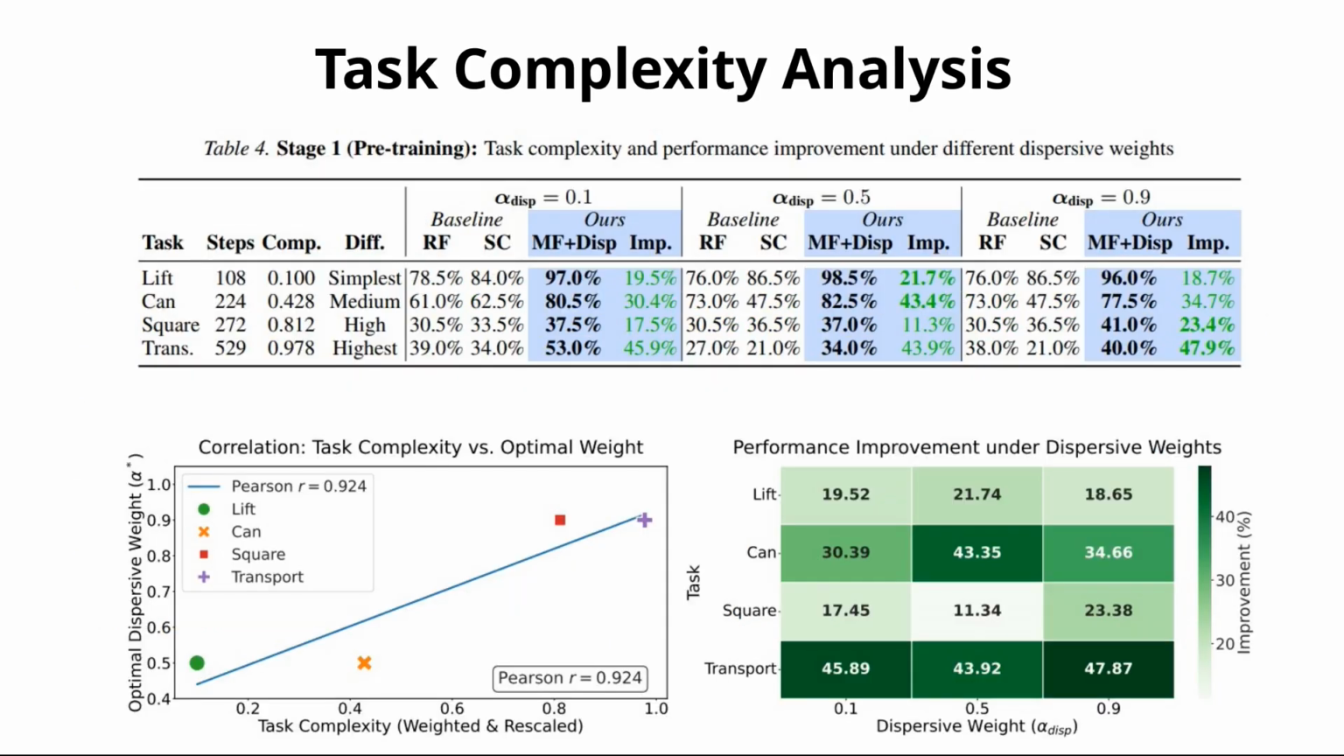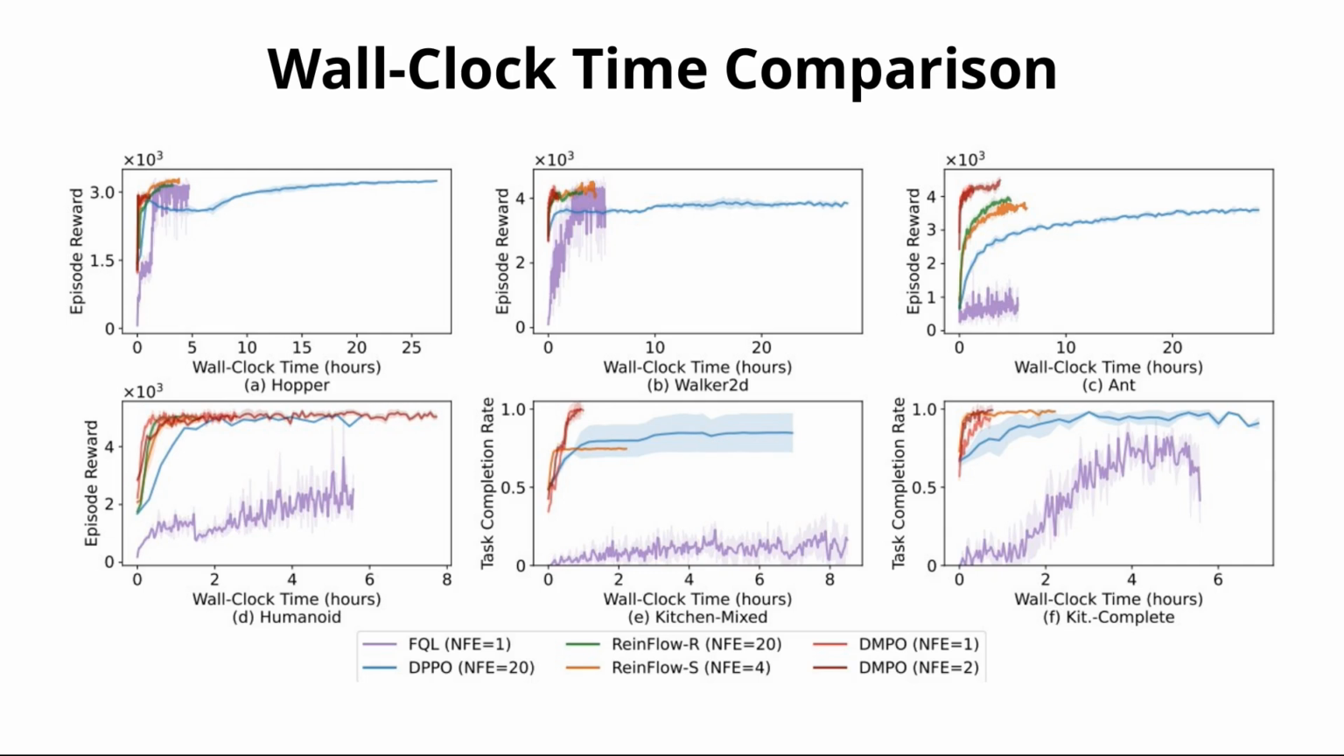Task complexity analysis. We found a strong linear correlation, R equals 0.924, between task complexity and the optimal dispersive weight. Harder tasks like transport require stronger regularization to stay stable. Wall clock time comparison. DMPO converges much faster because each iteration needs only one step. On Kitchen Complete, we converge while DPPO is still ramping up, saving hours of training time.